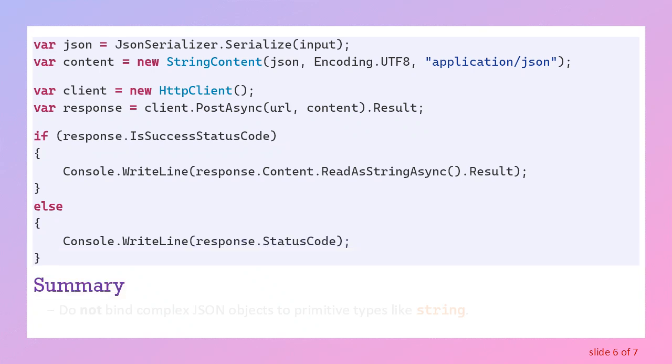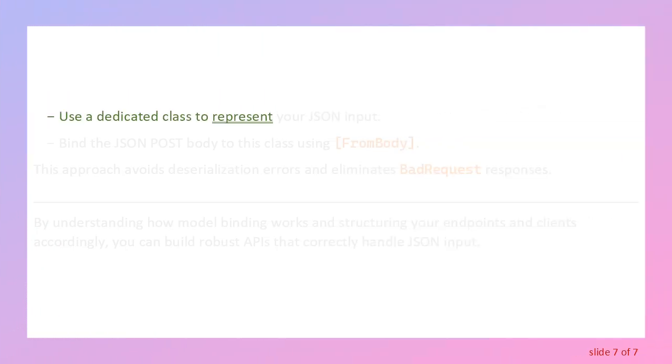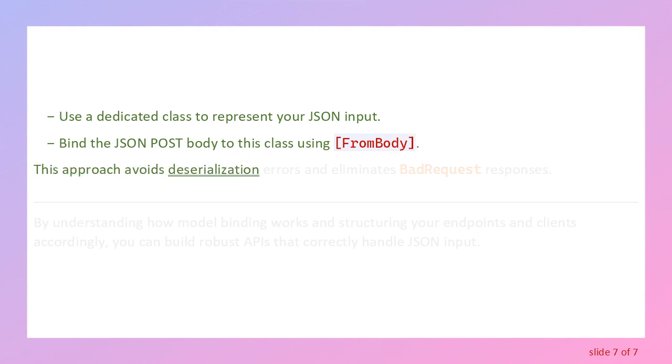Summary. Do not bind complex JSON objects to primitive types like string. Use a dedicated class to represent your JSON input. Bind the JSON post body to this class using from body. This approach avoids deserialization errors and eliminates BadRequest responses.